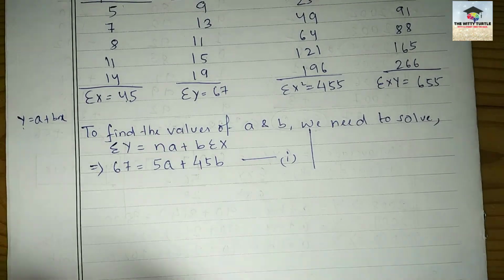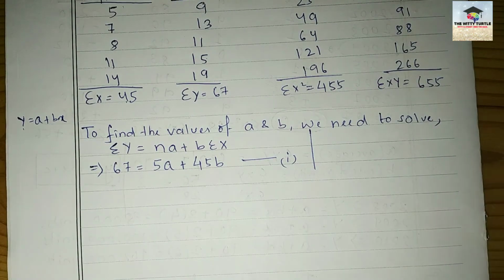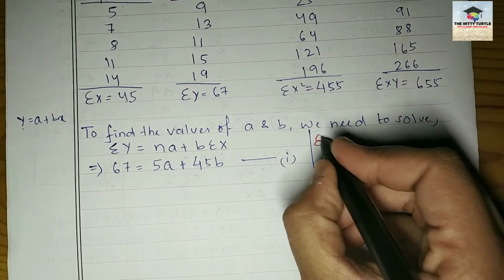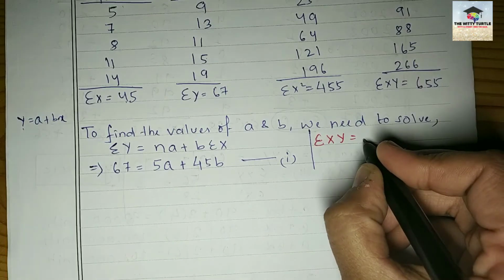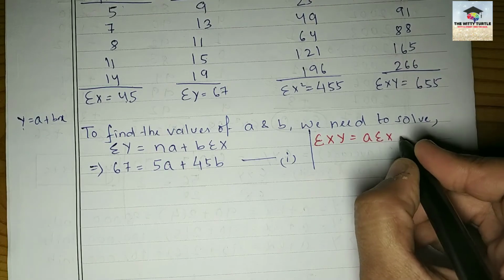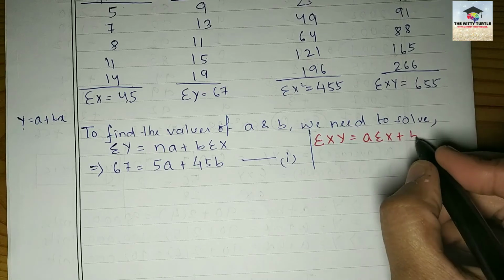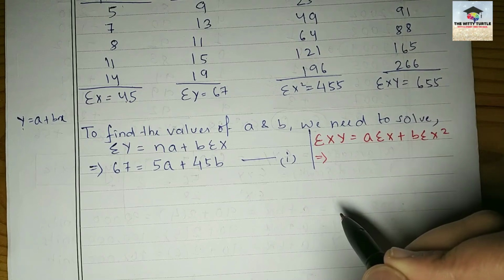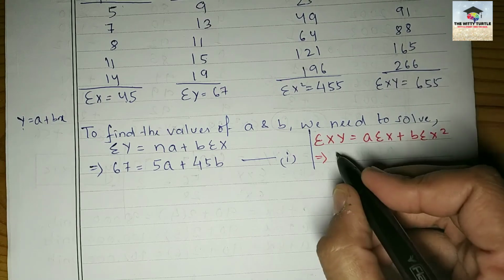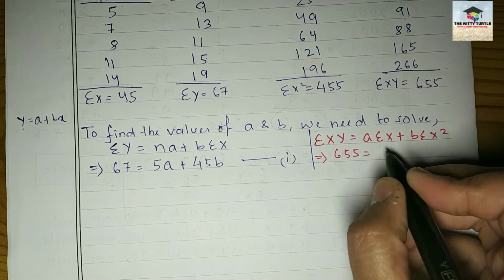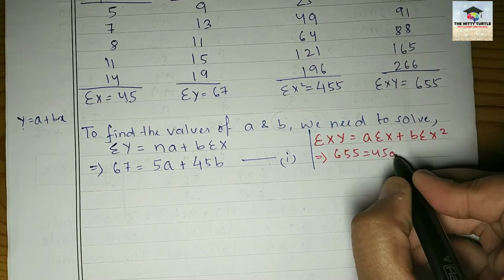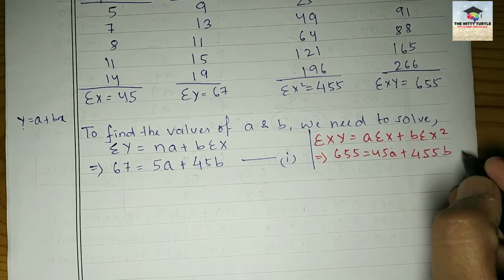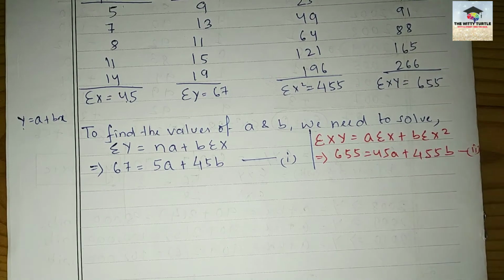Tell me what is your equation 2? What will equation 2 be? In the same equation you have to multiply by x. Summation of xy equals A summation of x, right? Then B summation of x square. Summation of xy is what? How much? 655. Then your summation of x is 45A. Then x square is 55B. This is your equation 2.